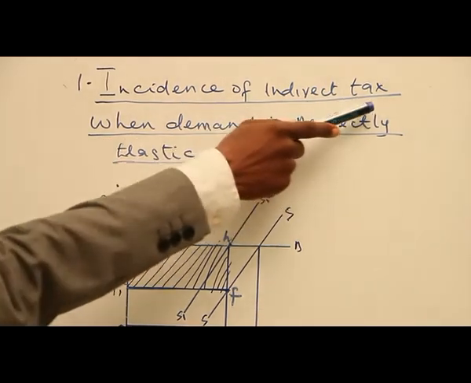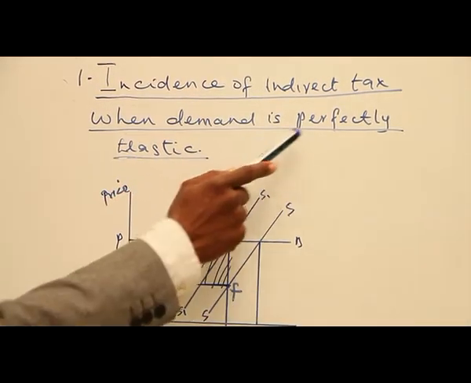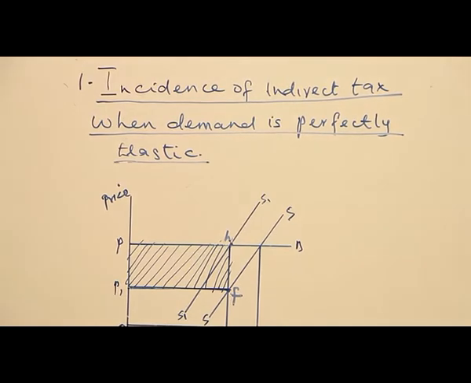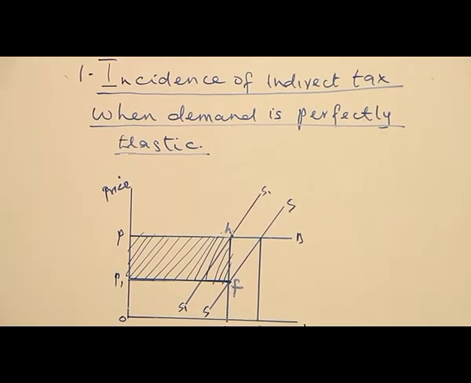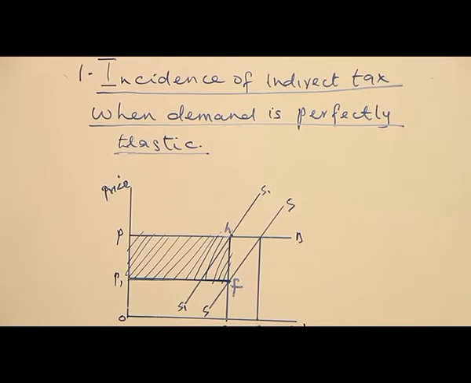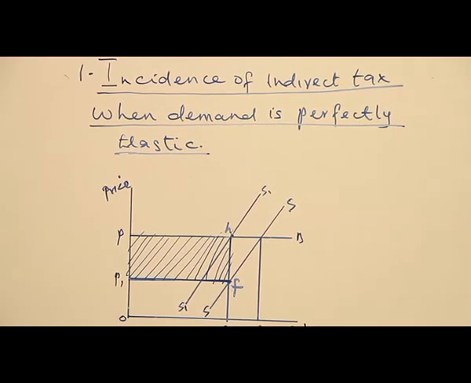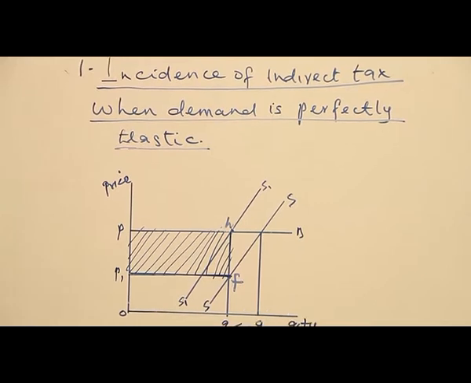Incidence of indirect tax when demand is perfectly elastic. We have analyzed price elasticity of demand, that we have about 5 types. The first one among them is perfectly elastic demand.